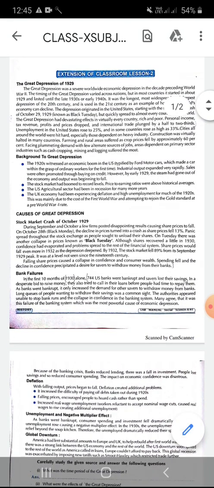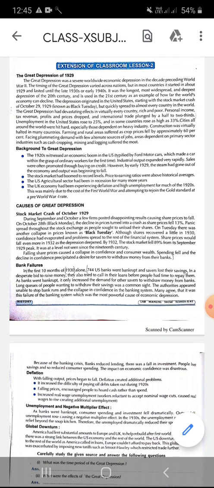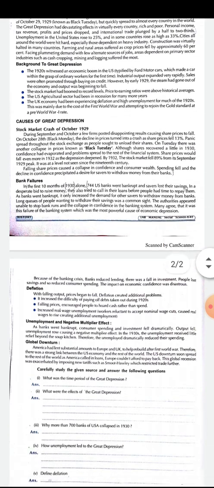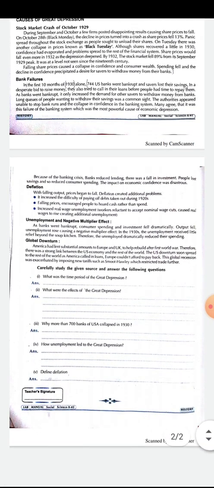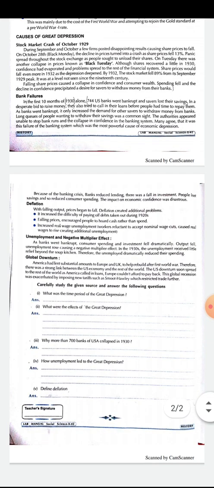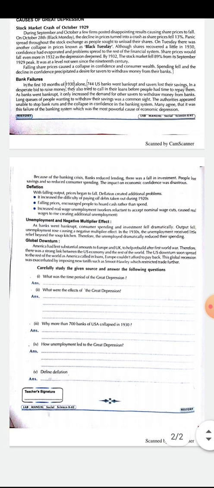Next, why did more than 700 banks of the USA collapse in 1930? You can check under the topic bank failures, where it is written that in the first 10 months of 1930 alone, 744 US banks went bankrupt and savers lost their savings. So here you can get the answer to this question. Next, how did unemployment lead to the Great Depression? Here, under the topic unemployment and negative multiplier effect, you can get the answer to this question. Just go through it and make answers on your own.